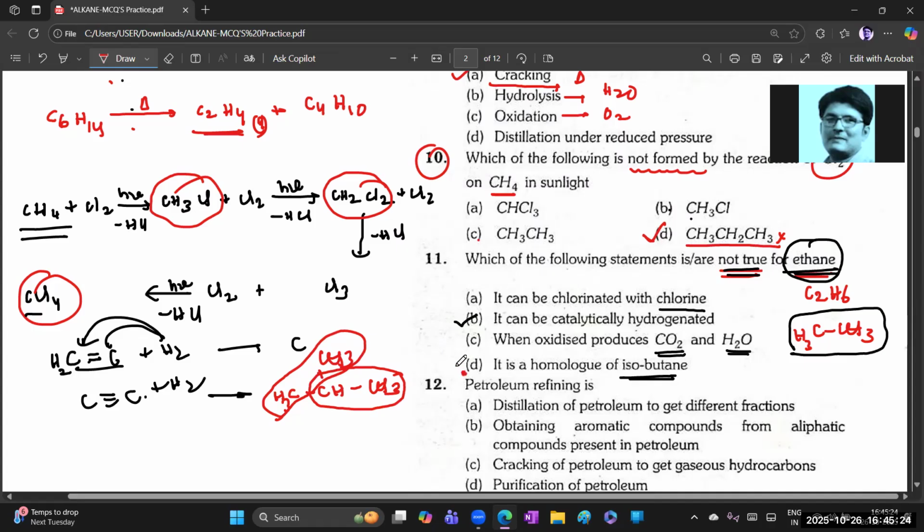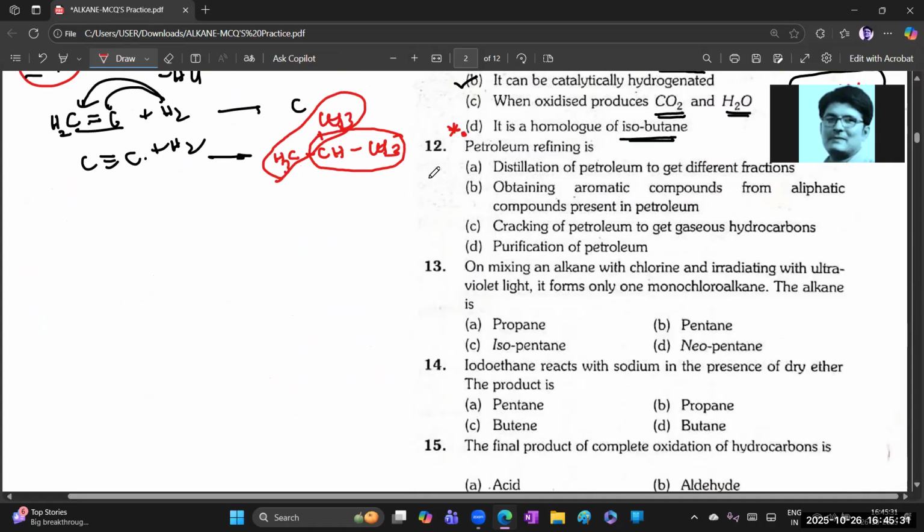Good part. Okay, excellent. Keep the star mark for this one. But the answer is the second option. Okay. Next. Hint, beta: petroleum refining is the basic question. No need, you can directly check out that answer.